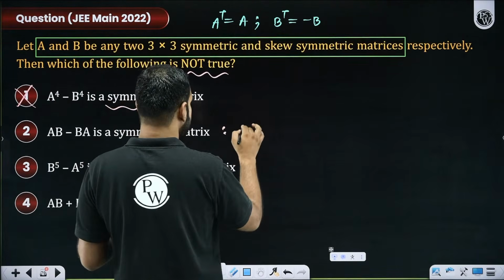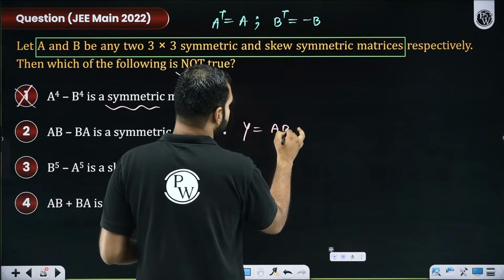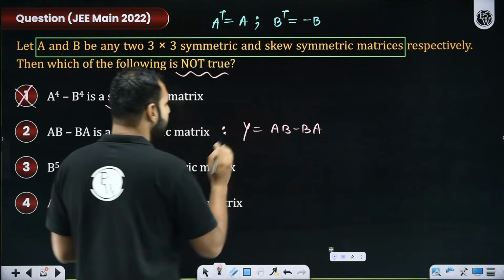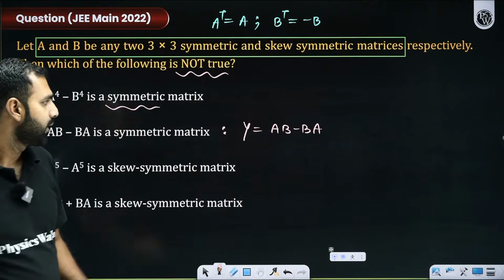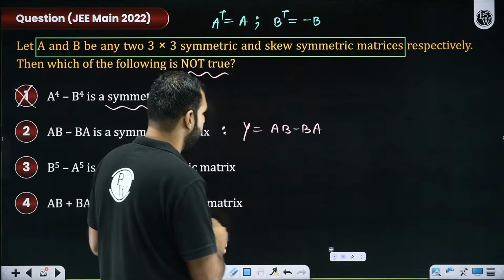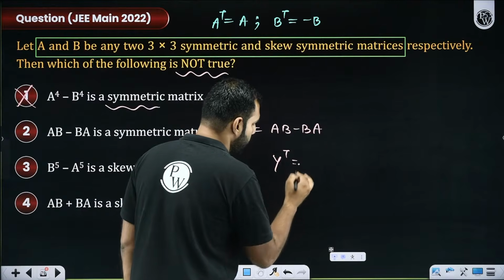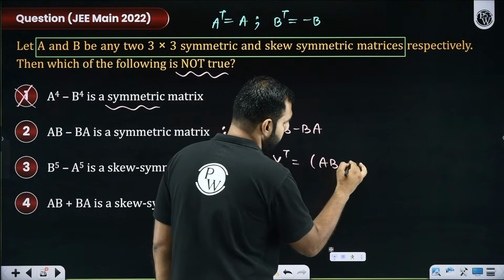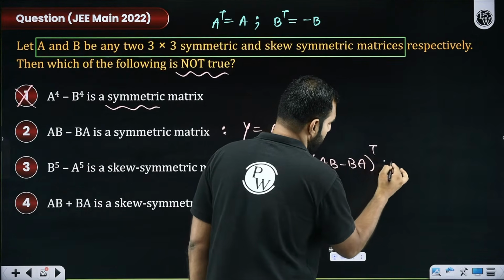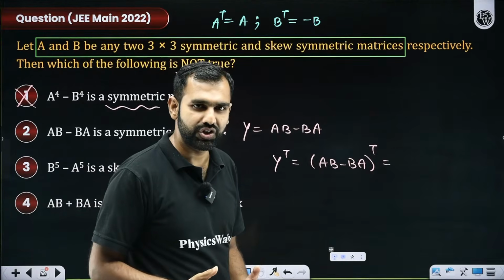Let's talk about option B. Let's say this AB minus BA I'm taking as a matrix Y. Can I do so? If I'm taking it as Y, what will be Y transpose? Sir, it will be AB minus BA transpose.